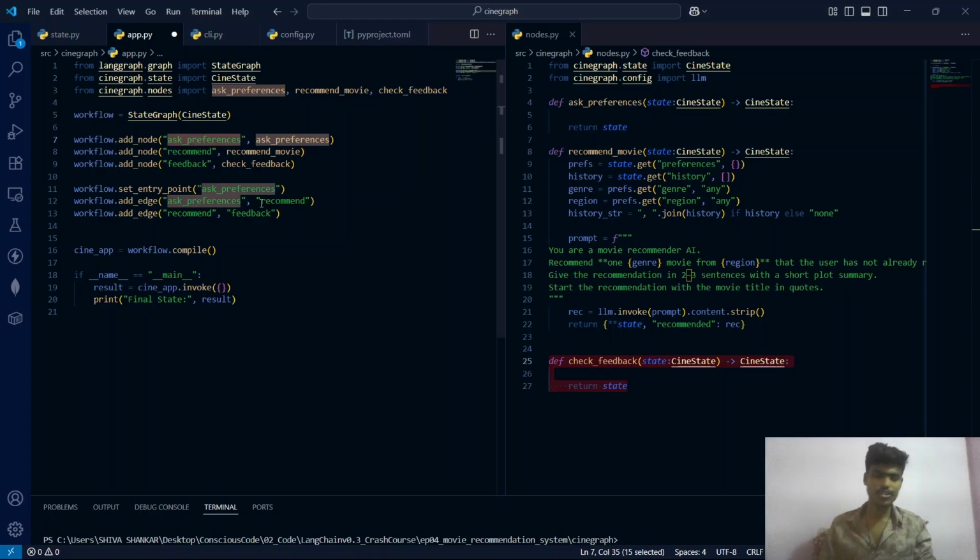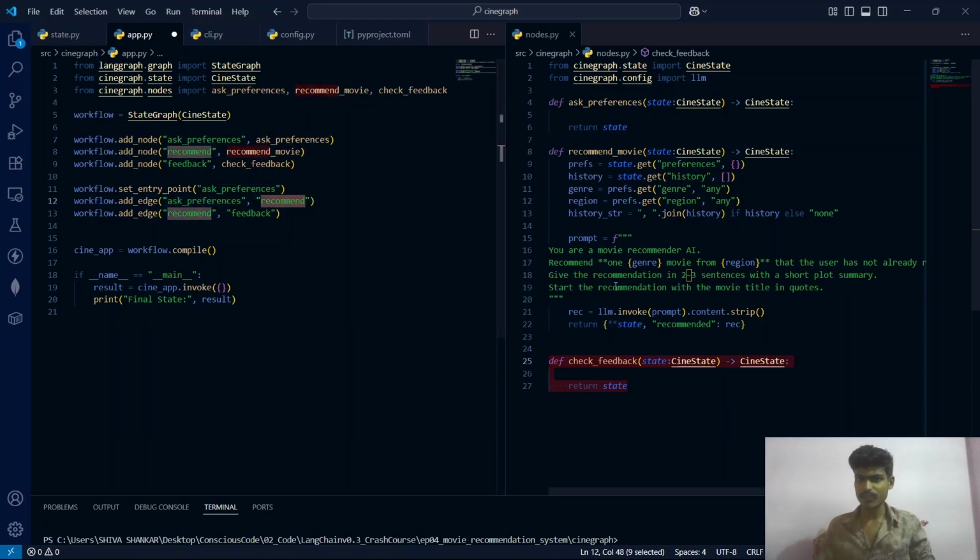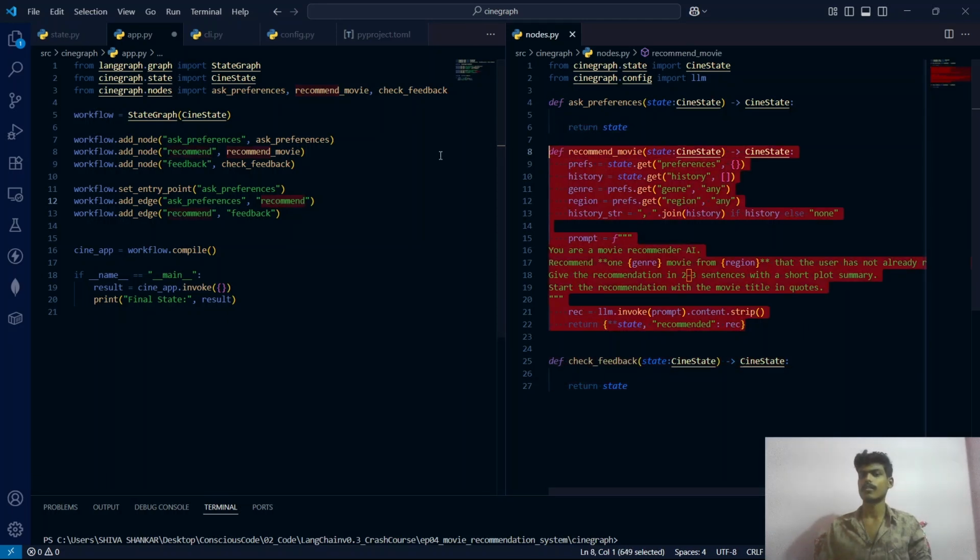After the agent asks the user for preferences and the user gives them, we defined an edge. This edge connects the ask preferences node to the recommend node. That means when the user gives their preferences, the flow should move from ask preferences to recommend movie. Under the hood, this function should be executed: recommend movie. So the agent will now recommend a movie and give it as a response to the user. The user will read the response and give some feedback. That feedback could be positive or negative.